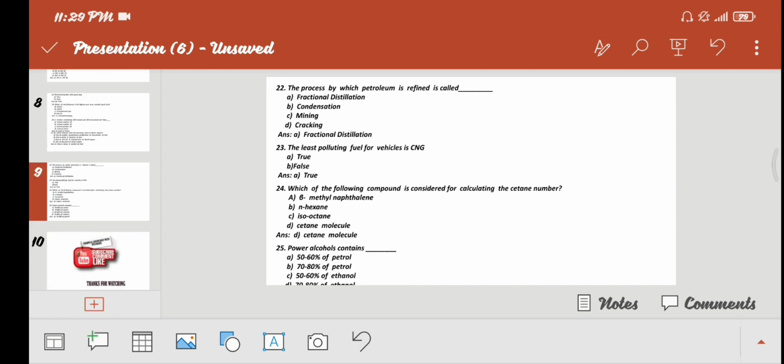The process by which petroleum is refined is called: fractional distillation, condensation, mining, cracking. Option A is correct, that is fractional distillation.